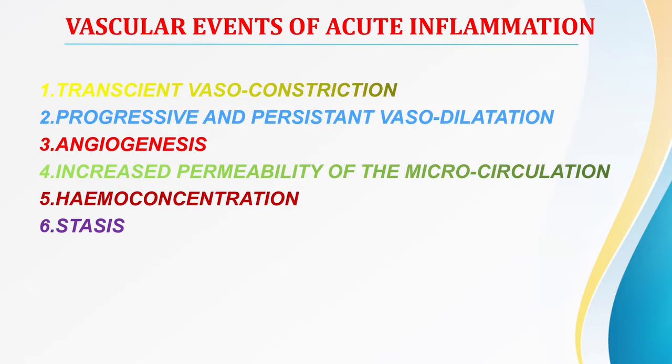The next topic that will be discussed today is the vascular events that take place in acute inflammation. Okay, so the first step is transient vasoconstriction. I will discuss each and every step in detail, right? Second is progressive and persistent vasodilatation. Third is angiogenesis. The fourth one is increased permeability of the microcirculation. The fifth is hemoconcentration, and the sixth is stasis. Now I will discuss each and every step in detail.